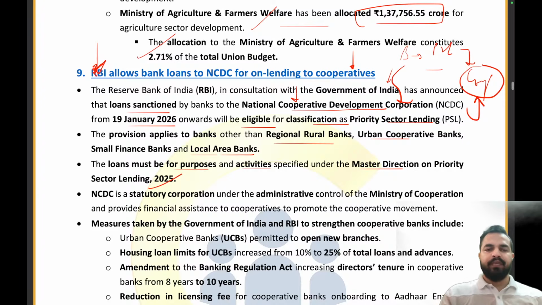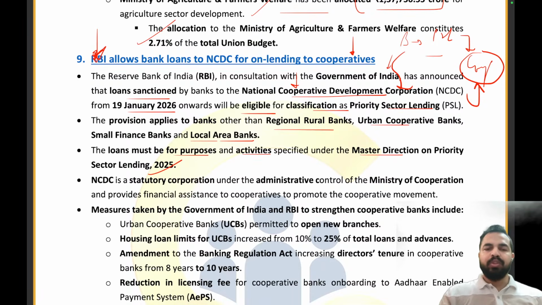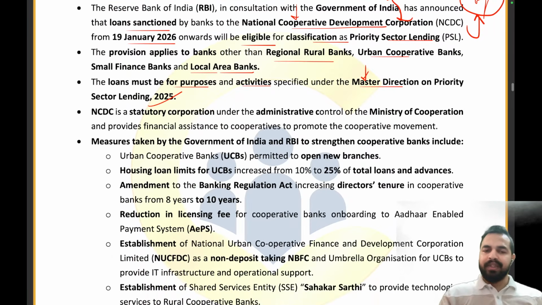So, my dear friends, when we talk about these loans, the loans must be for the purposes and activities which are specified under the Master Direction on Priority Sector Lending 2025. You all know that last year, the Reserve Bank of India updated the Master Directions on the Priority Sector Lending, right? Whatever activities are specified there, only these activities will be considered under these loans. Now, what is NCDC? NCDC is a statutory corporation under the administrative control of the Ministry of Cooperation, which provides financial assistance to cooperatives to promote the cooperative movement.